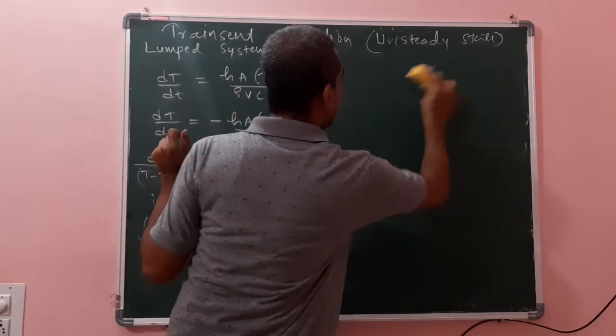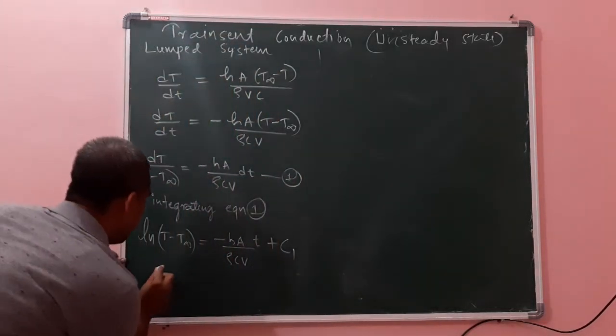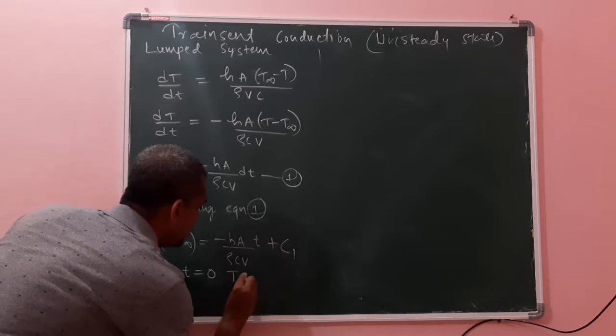Therefore I will substitute that boundary condition. At time t equal to 0, T is equal to Ti.